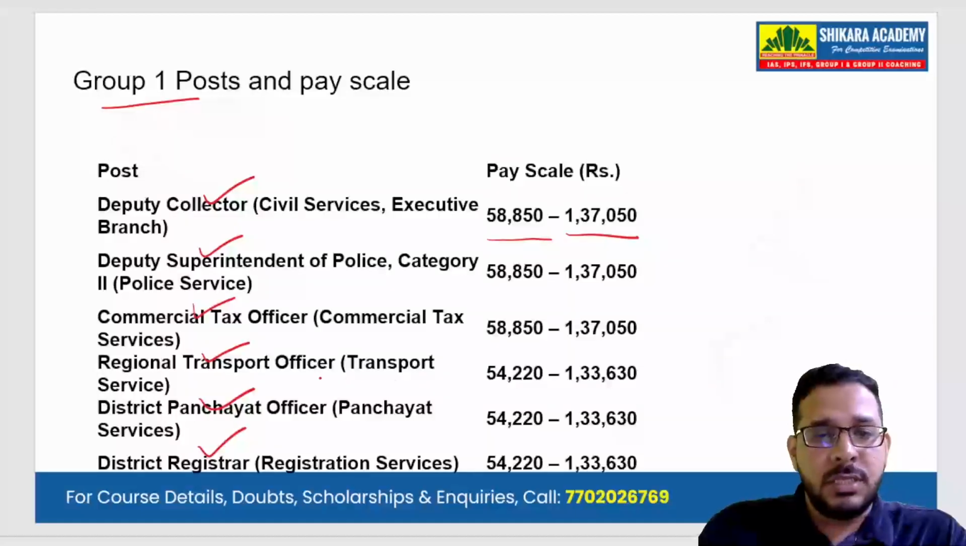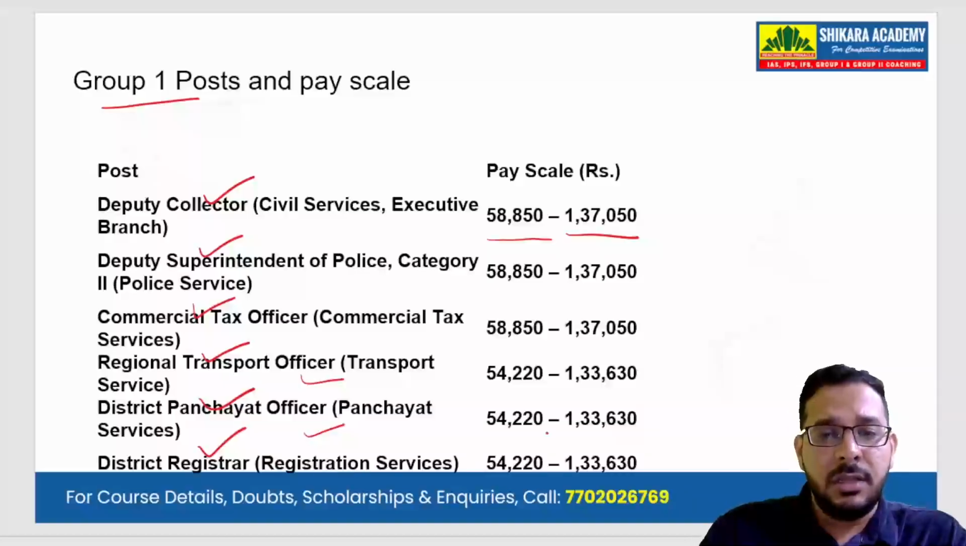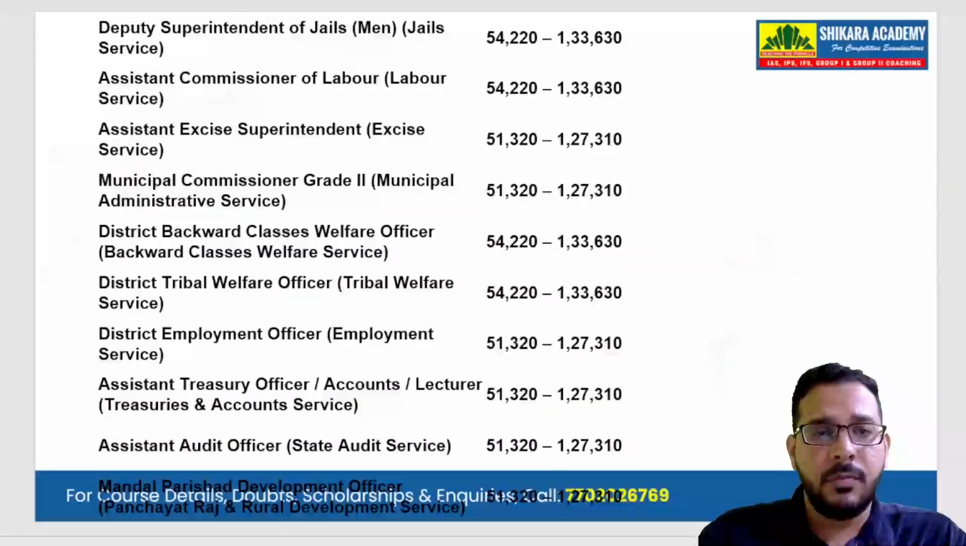Some posts such as RTO, District Panchayat Officer, and District Registrar have a pay scale of 54,000 to 1,33,000. Then let us look at some other posts which we get through the Group 1 examination. We have Deputy Superintendent of Jails, which has a similar pay scale of 54,000 to 1,33,000. Then we have Assistant Commissioner of Labor, also with a similar pay scale of 54,000 to 1,33,000.